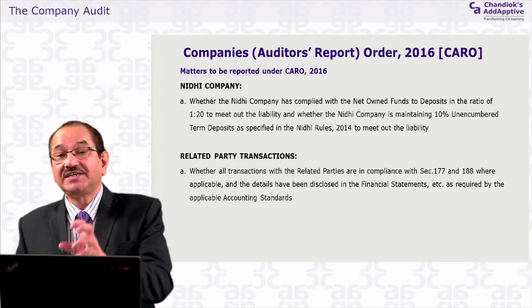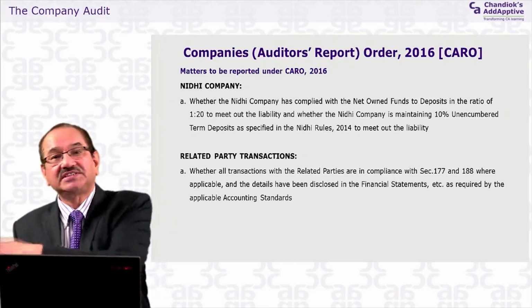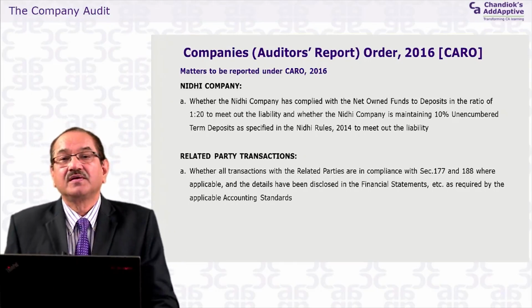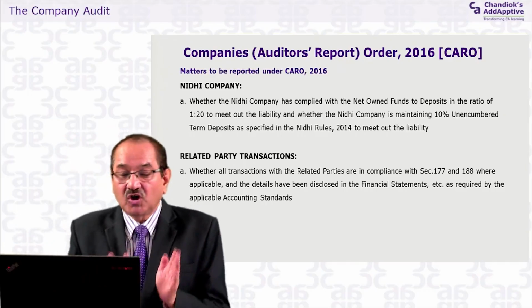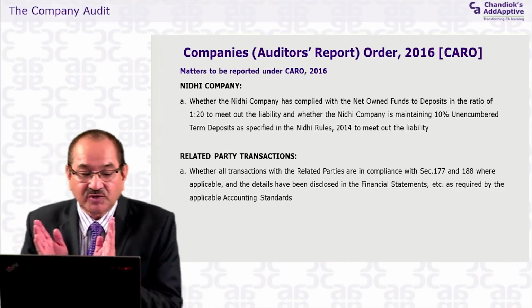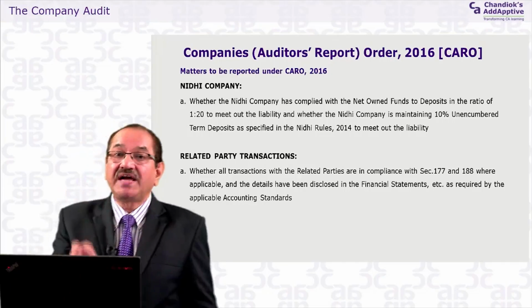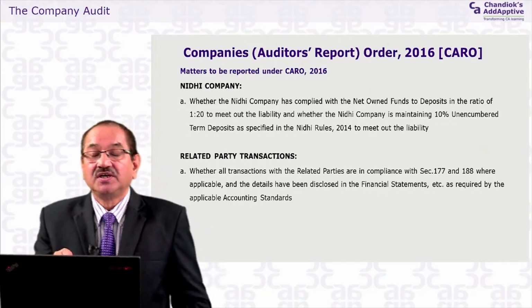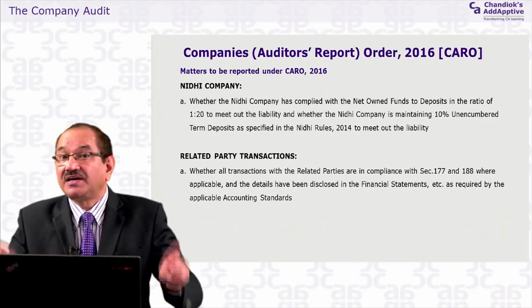Now the related party definition under the Companies Act is different, and under Accounting Standard 18 it is different. What it says is that in the first part, whether all transactions with related parties are in compliance with 177 and 188 where applicable, here the auditor has to comply with the rules and regulations prescribed under the Companies Act with the related parties as defined under the Companies Act.